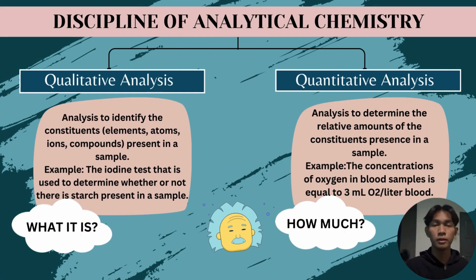Next, I will talk about the discipline of analytical chemistry. The discipline of analytical chemistry has two branches, which are qualitative analysis and quantitative analysis. Qualitative analysis is an analysis to identify the constituents such as elements, atoms, ions and compounds present in a sample. Quantitative analysis is an analysis to determine the relative amounts of the constituents present in a sample.